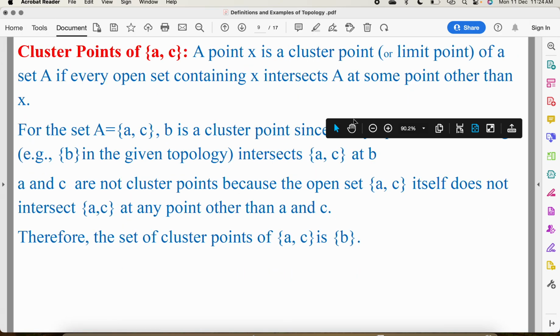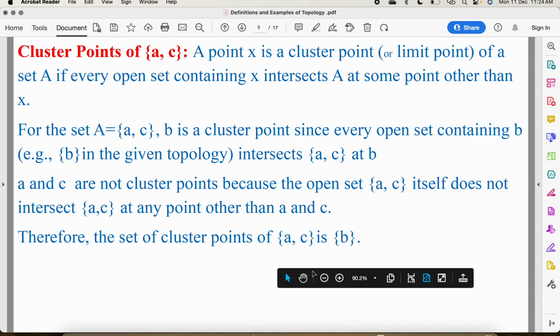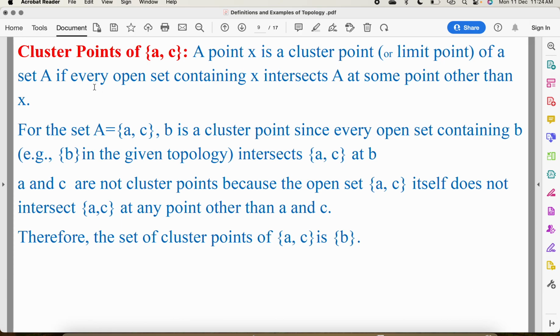Now, cluster points of {a, c}. A cluster point is also called a limit point, or an accumulation point. A point x is a cluster point of a set A if every open set containing x intersects A at some point other than x. So, for the set A equal to {a, c}, b is a cluster point, since every open set containing b intersects {a, c}.